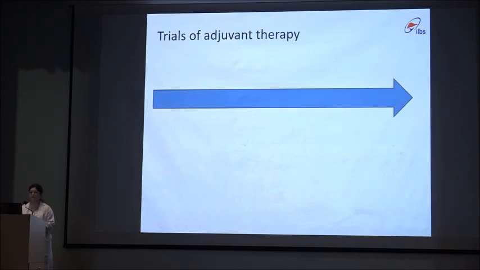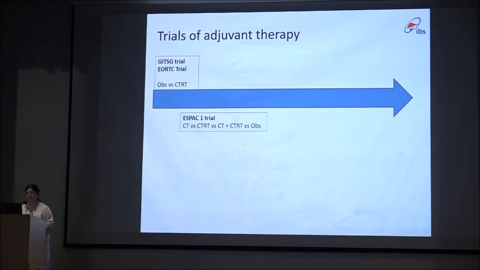Some of the trials of adjuvant therapy are from the late 90s, the GITSG trial and EORTC trial, in which observation was compared with chemoradiation therapy. There was improvement in the overall survival, but the fallacy was that split course radiation therapy was used in this trial. Further came the ESPAC-1 trial, in which chemotherapy was compared with chemoradiation therapy.